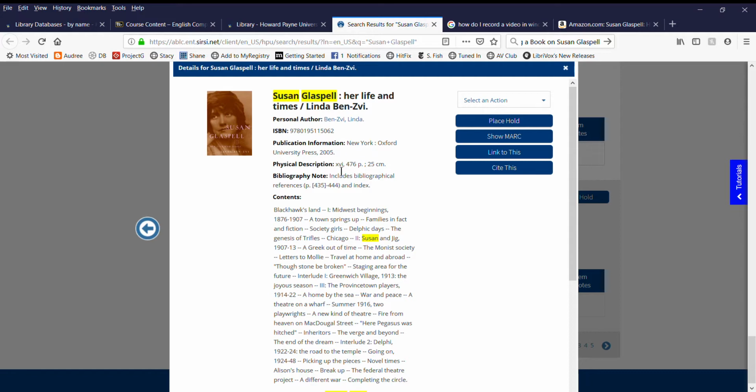And then look at this, look at this. This tells us how long the book is. 476 pages long with XVI, that's a 16-page preface or foreword or introduction. So it's over 500 pages. Very good chance that it's in depth.